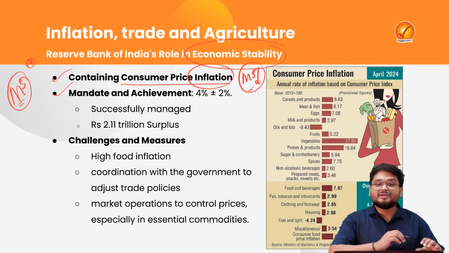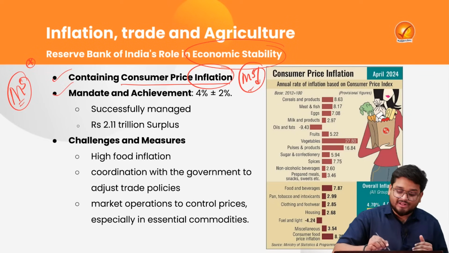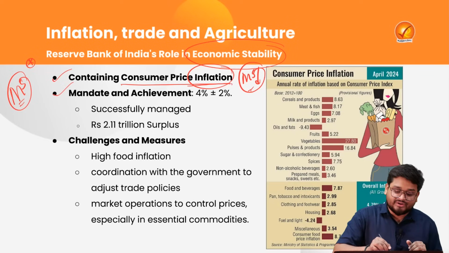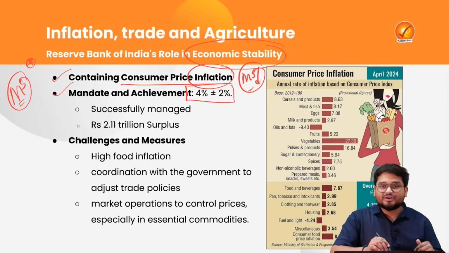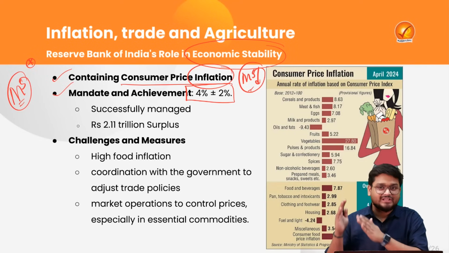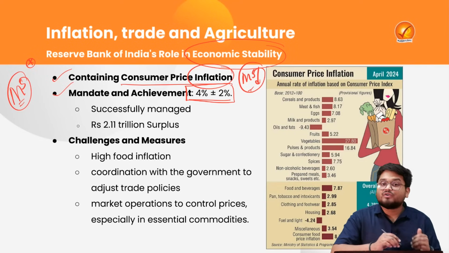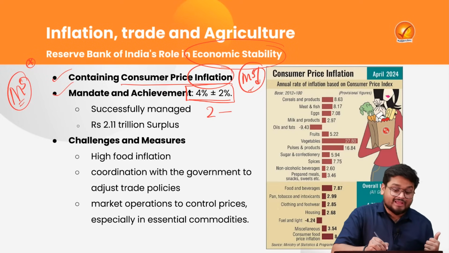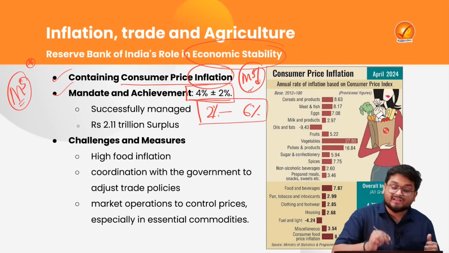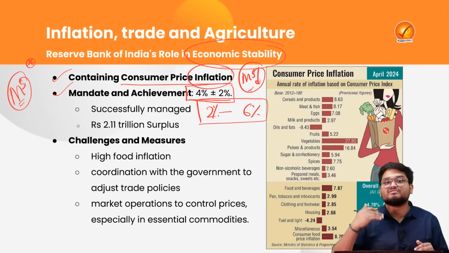Now here in our country, the RBI has a mandate to keep inflation between 4 plus minus 2 percent. That means that in India, according to the RBI Act, the central government in consultation with the RBI frames a target for maintaining inflation in the range of 2% to a maximum of 6%, and this target will be revised every 5 years.